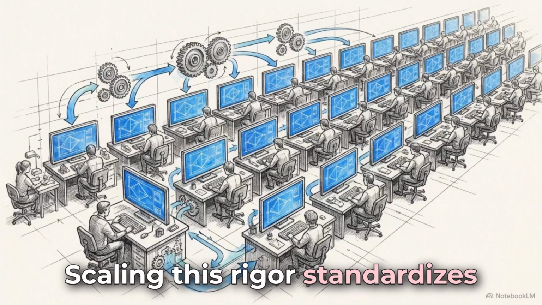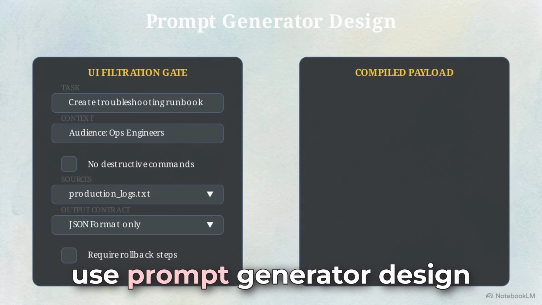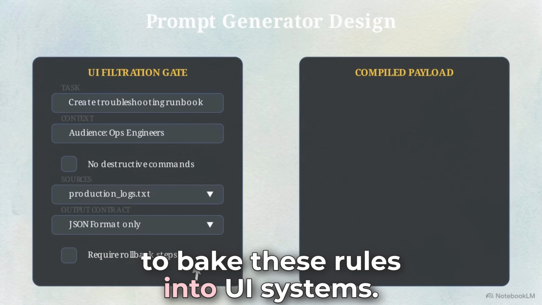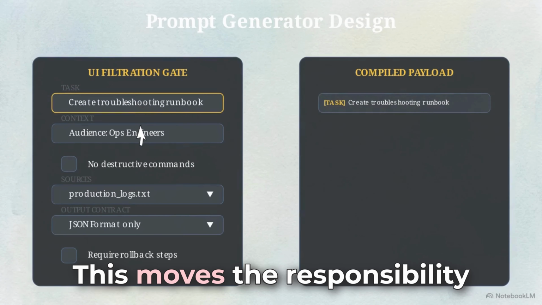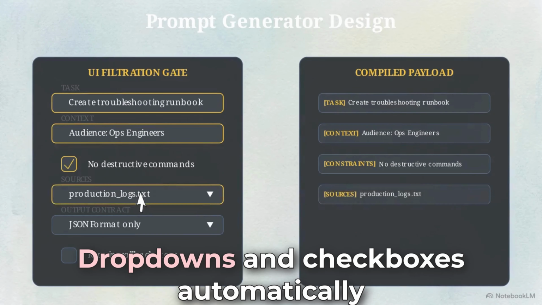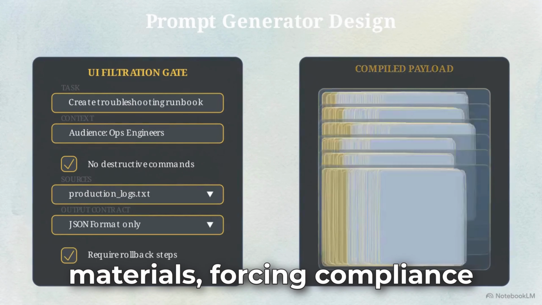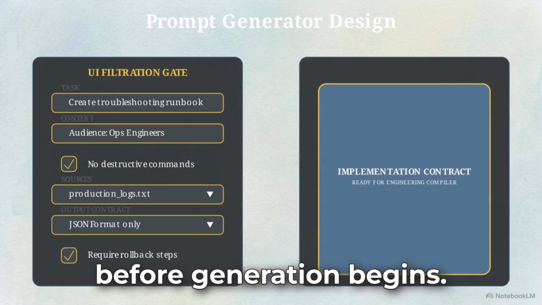Scaling this rigor standardizes performance across entire engineering teams. High-reliability organizations use prompt generator design to bake these rules into UI systems. This moves the responsibility of structure from the human to the interface. Drop-downs and checkboxes automatically capture constraints and source materials, forcing compliance before generation begins.